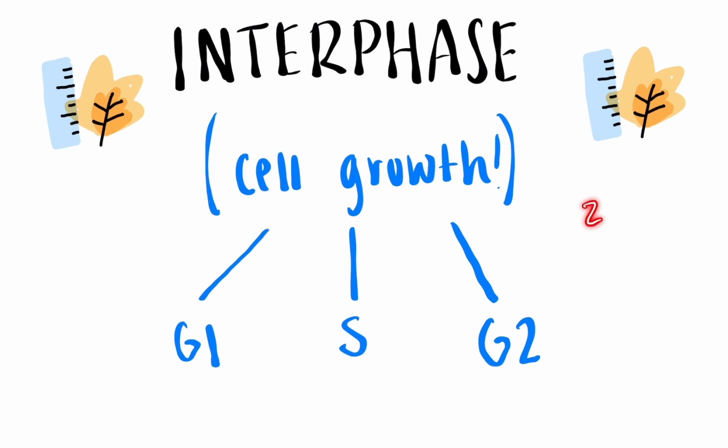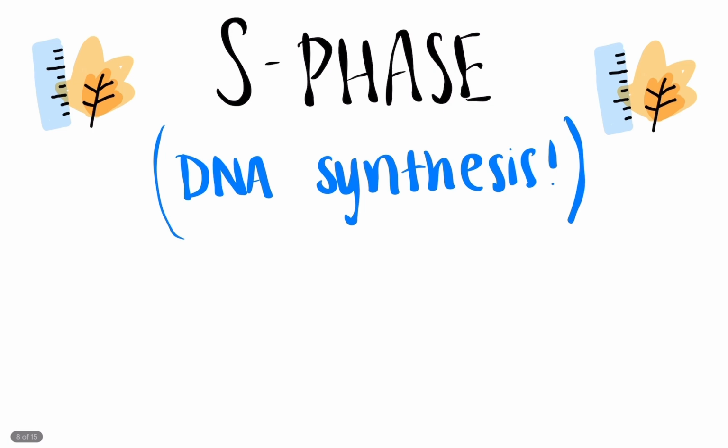And interphase lasts 23 hours, so it is very, very long because the cell needs to make sure it is ready. S phase is where DNA synthesis occurs. And so in order to create 2 new identical cells, we need to replicate our DNA, essentially double it. So you go from this to this. And so this all occurs in interphase, and it occurs in every single cell partaking in mitosis.